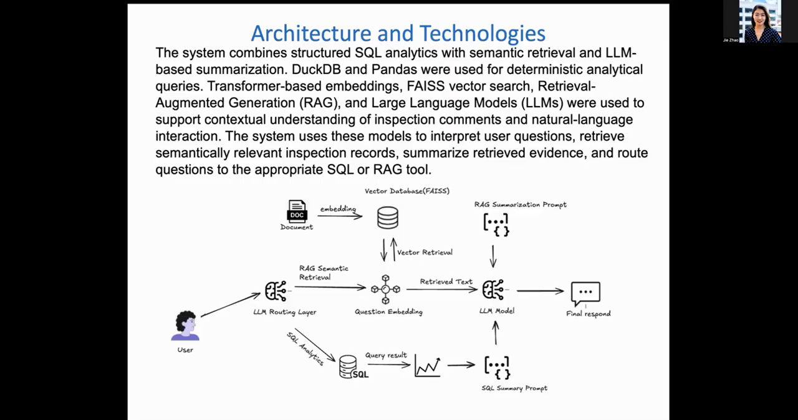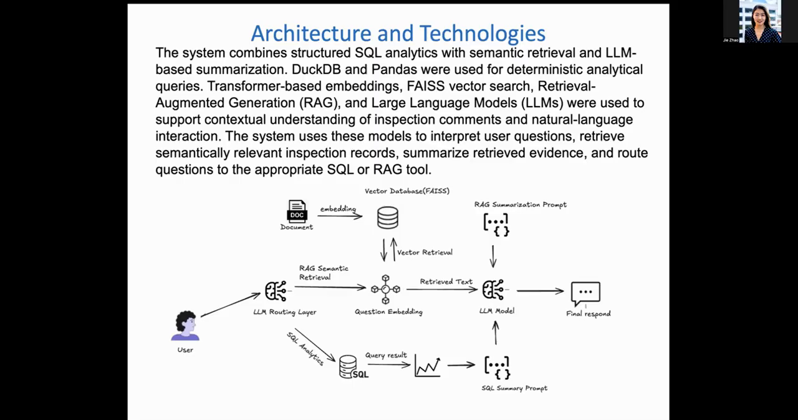Those retrieved records are then passed into the RAG summarization prompt, where we define what to do and what not to do, for example, provide a summary only based on the information you have and not invent new information, etc.